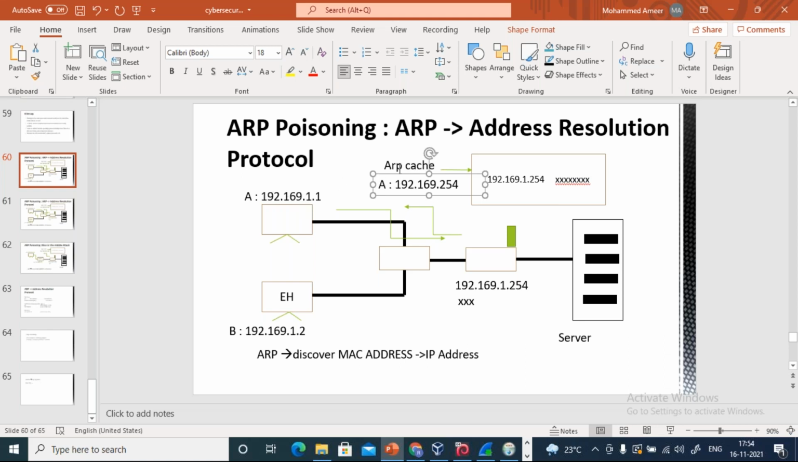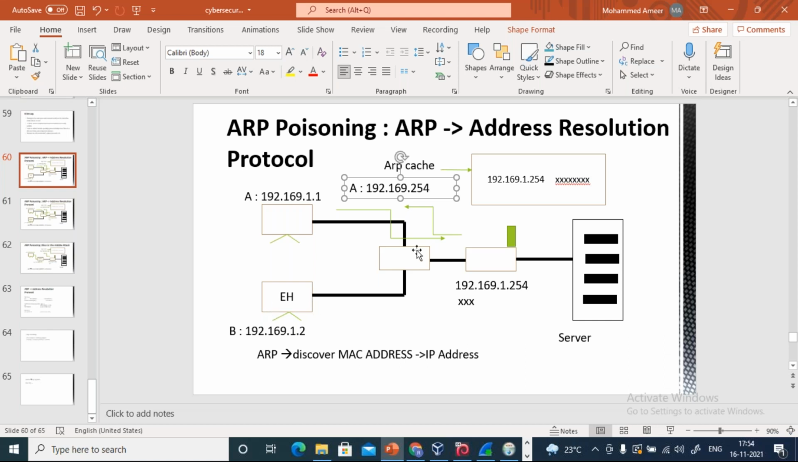He will send a broadcast message asking what is the MAC address of this particular IP address, because in Address Resolution Protocol we use the MAC address. With the associated MAC address we will have the IP address, and that information will be stored in the ARP cache, that is the Address Resolution Protocol cache, so that the data can be sent easily. He will send a message to all the systems connected to this network: what is the MAC address of this particular IP address?